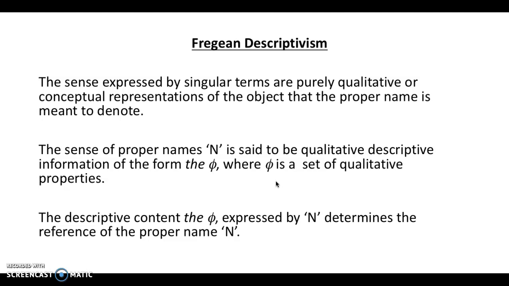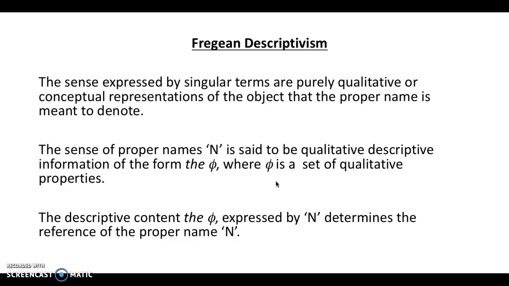That sense, the person teaching philosophy of language at Cal State San Bernardino for the fall of 2020, is not only supposed to be the meaning of the name Hector, but is also supposed to be the thing that determines what the name Hector refers to. And the way that it determines this is because it picks out a unique individual who satisfies that condition. There is only one individual who is teaching philosophy of language at Cal State San Bernardino for the fall of 2020, and that person is me.